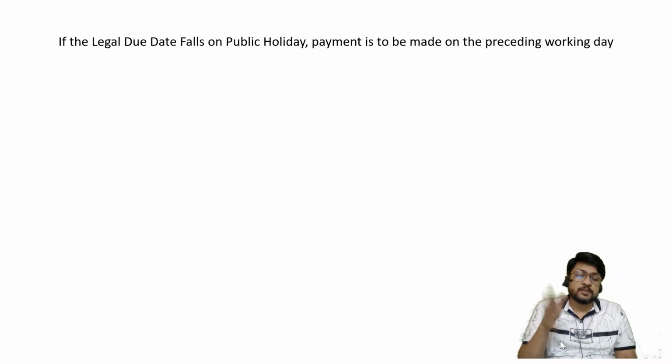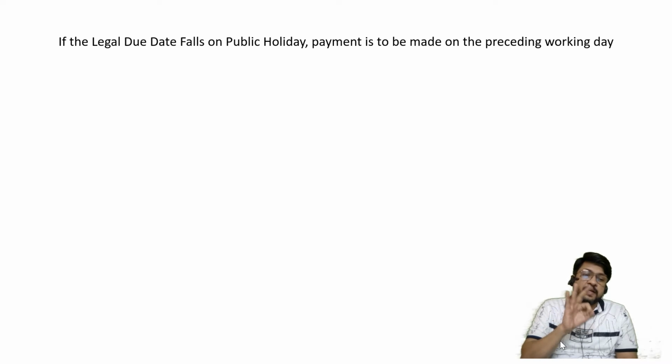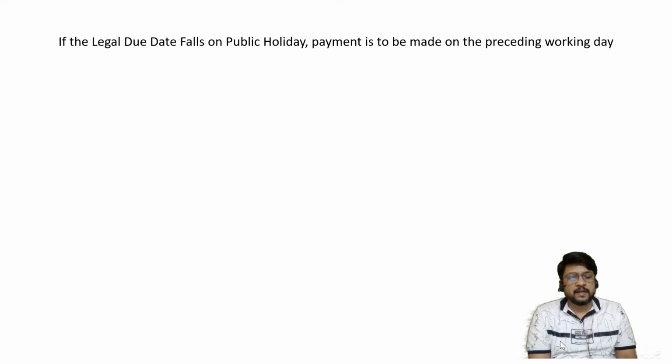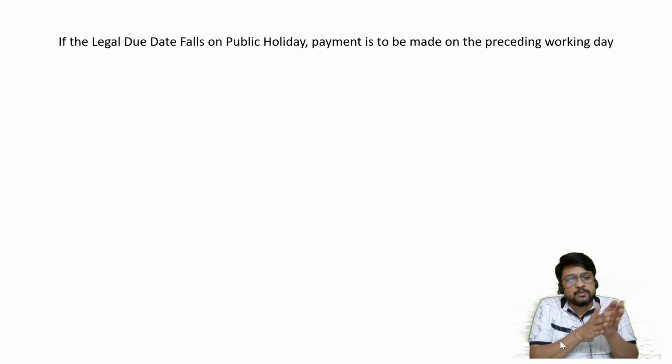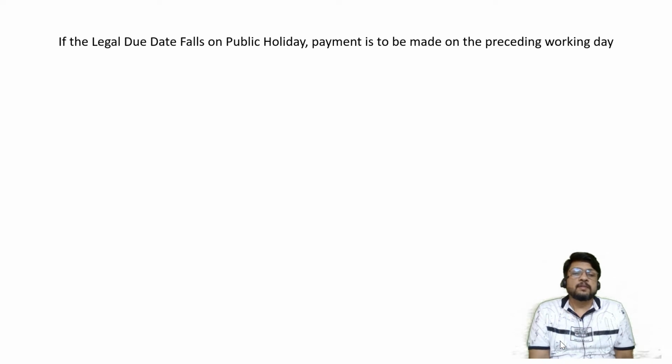So in such a situation, the drawee will not get 3 days grace period, but 2 days grace period. Anyway, the duration which was accepted was getting completed on the nominal due date itself, but we were gracious and we had given him a grace period of 3 days. But after the grace period, the bill is falling due on a public holiday. So then we are going to reduce the grace and it will be falling due on the preceding working day.